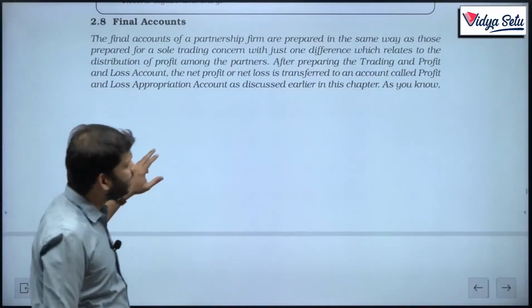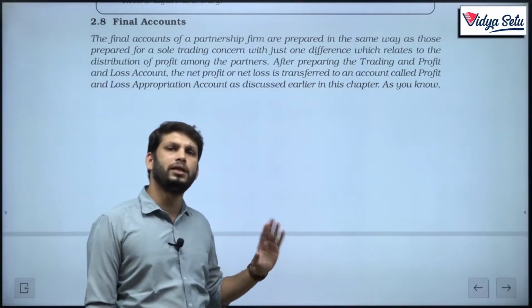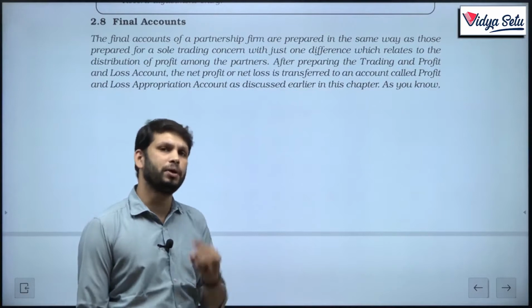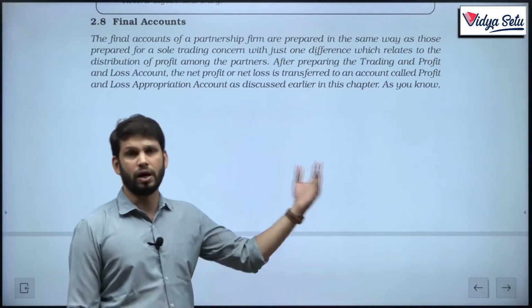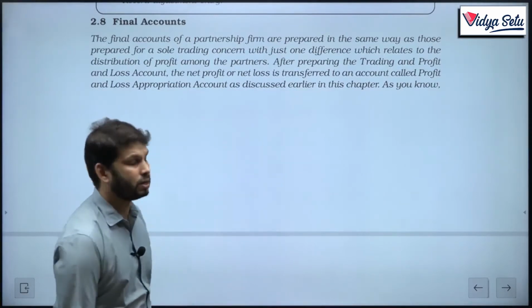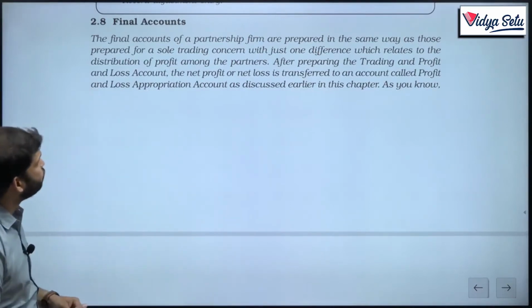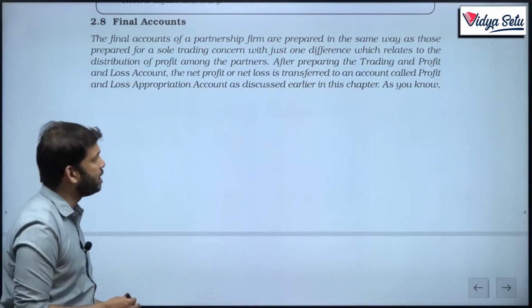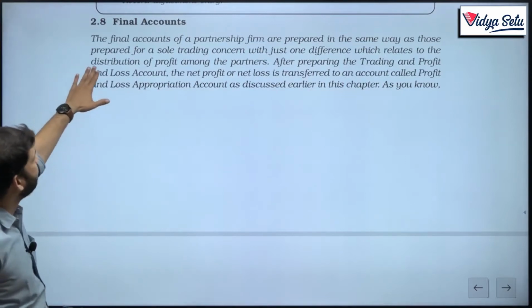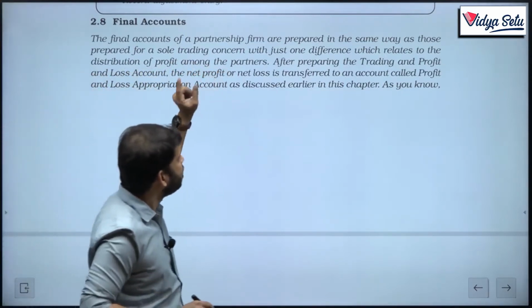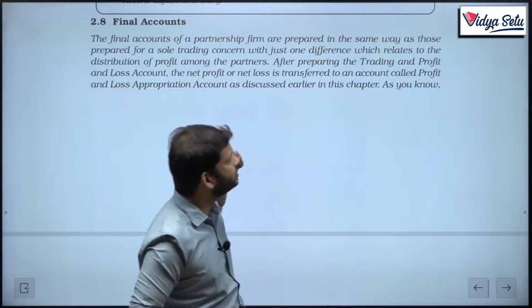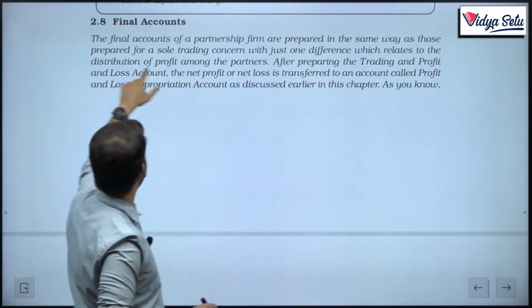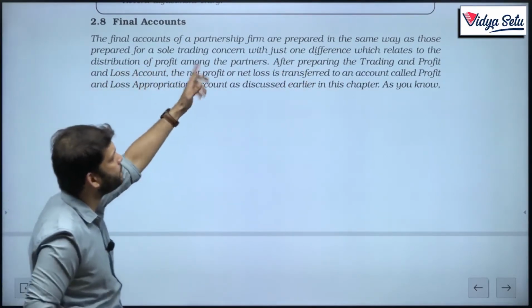Students, there is actually less possibility that such a question will come from this chapter in the board examination, but for our real life this is very important. Okay? The final accounts of a partnership firm are prepared in the same way as those are prepared for a trading concern, with just one difference. And what is the difference? Which relates to the distribution of profit among the partners.